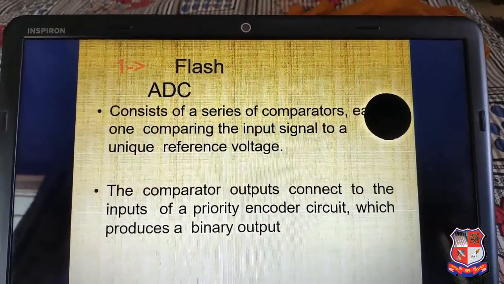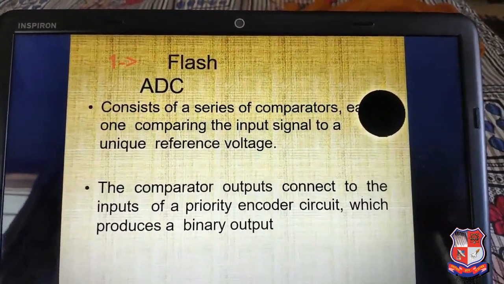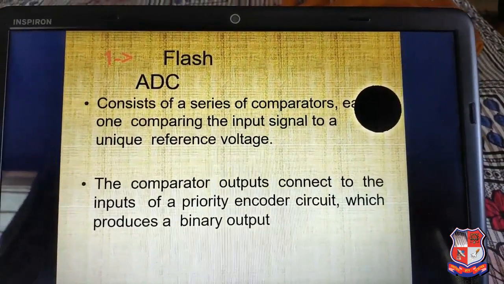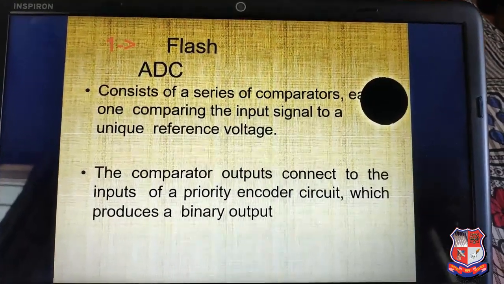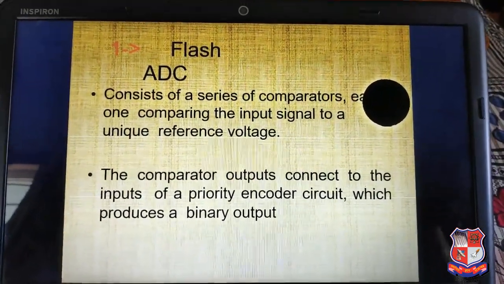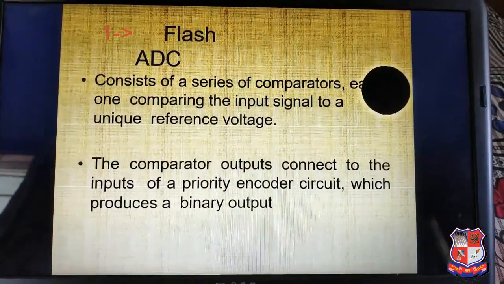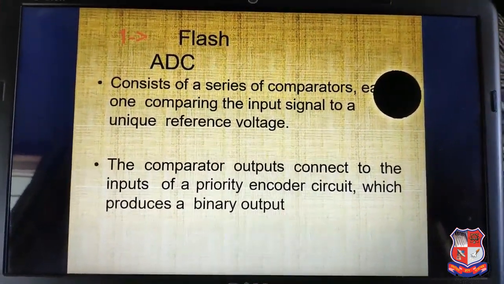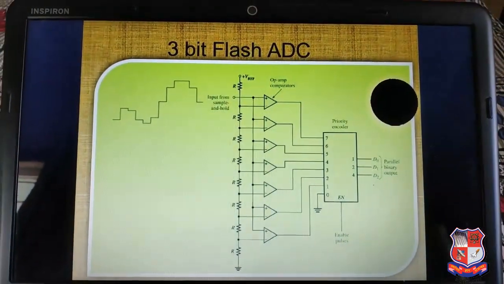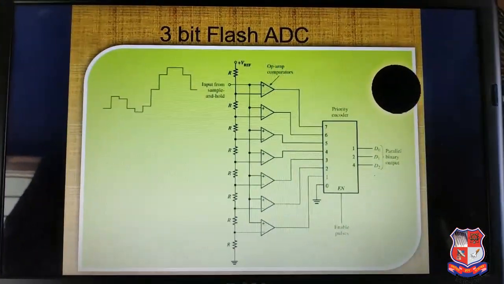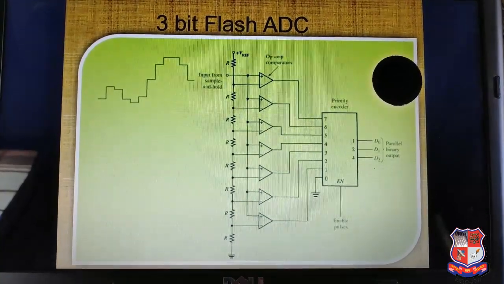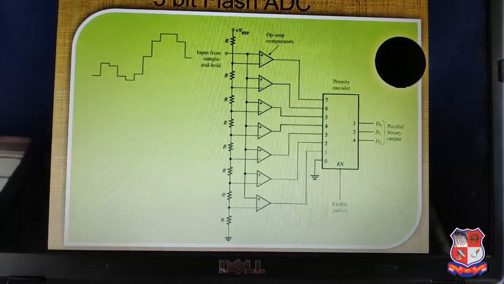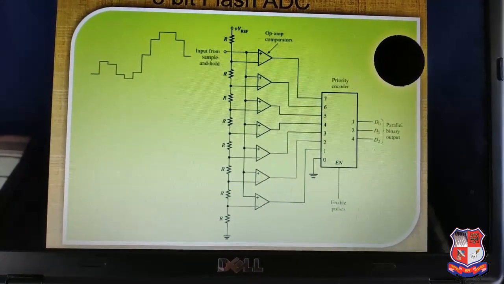Flash ADC. It consists of a series of comparators, each comparing the input signal to a unique reference voltage. In the flash ADC, the comparator outputs connect to the inputs of a priority encoder unit, which produces the binary output. This is the flash ADC output. A NOT gate can be used for the comparator. In this circuit, the priority encoder is 0 to 7, and this is the binary output D0, D1, D2.